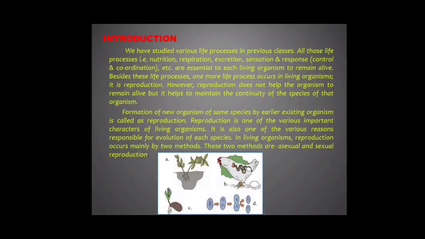Formation of new organism of same species by earlier existing organism is called as reproduction. Reproduction is one of the various important characters of living organisms. It is also one of the various reasons responsible for evolution of each species. In living organism, reproduction occurs mainly by two methods. Those two methods are asexual and sexual reproduction.